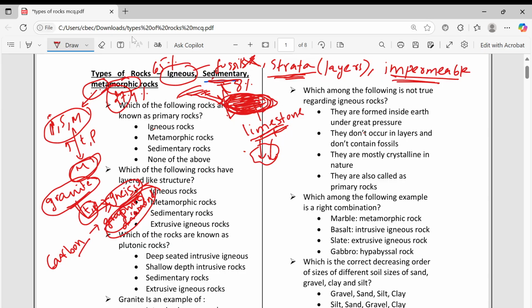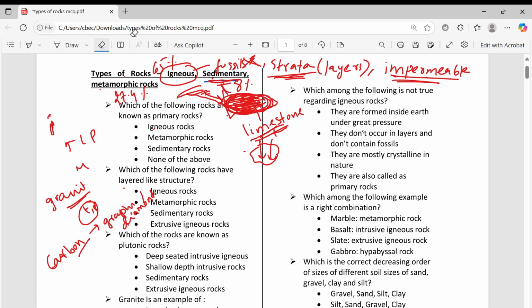So in metamorphic rock also, because you are applying high temperature and high pressure, any fossil that is there will get destroyed. So if you take three rocks, where fossils are present, only one rock, that is sedimentary rock. Only in sedimentary rock you will find the fossils. Layers also you will find in sedimentary rock. These points are very important. This is just briefly I mentioned. I didn't go into details.